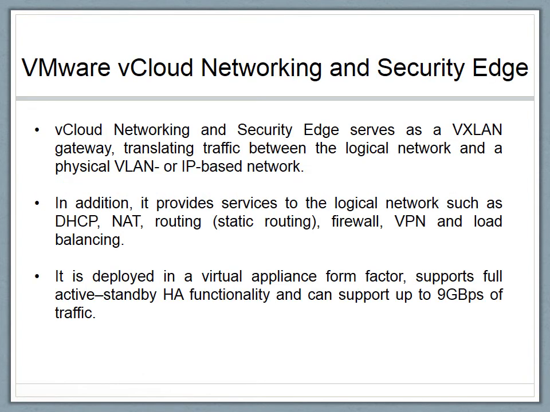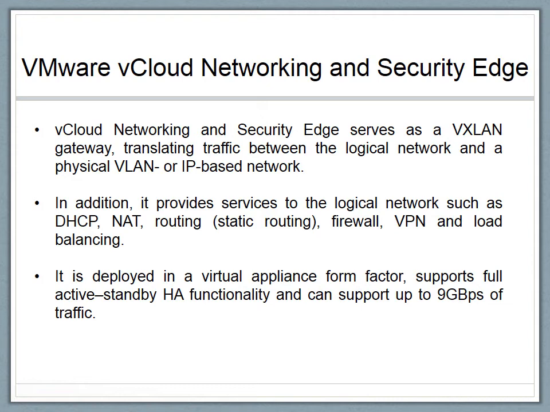Now we'll see about VMware vCloud Networking and Security Edge. vCloud Networking and Security Edge serves as a VXLAN gateway, translating traffic between the logical network and a physical VLAN or an IP-based network.